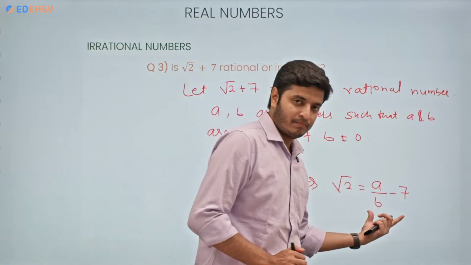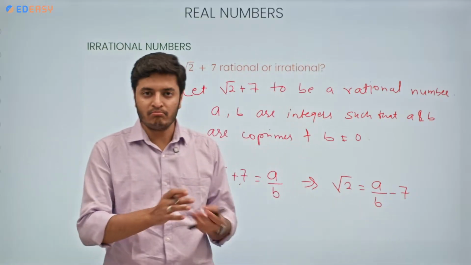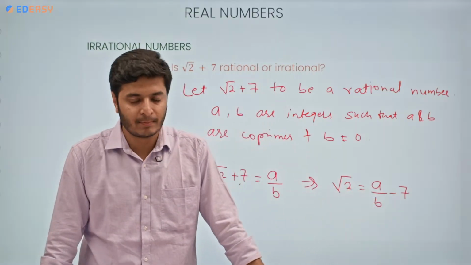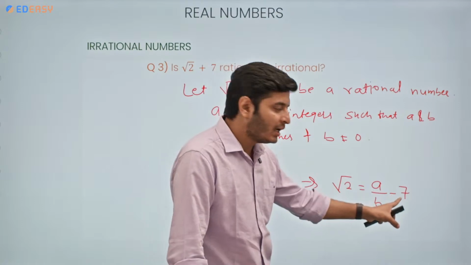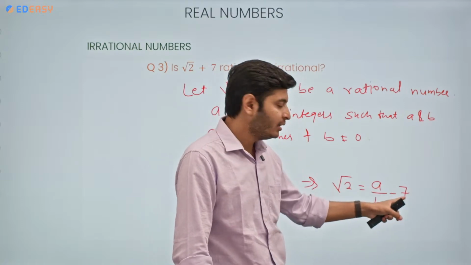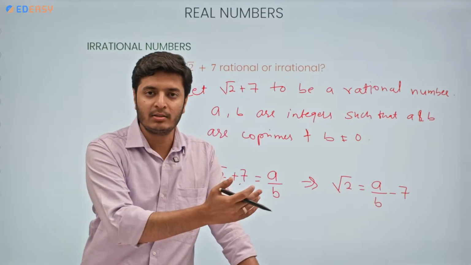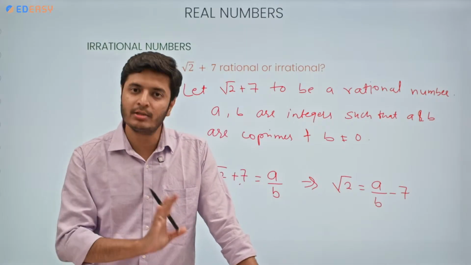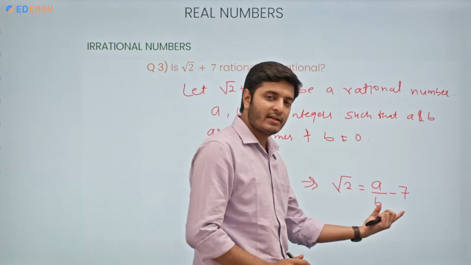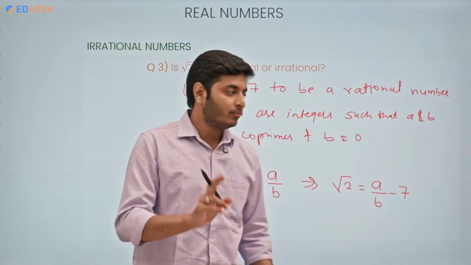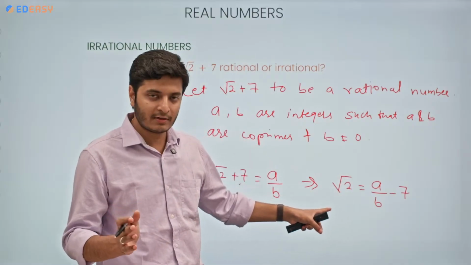The equation will become something like this. This is closed under any operation. Here the operation is minus, the subtraction. Both values are rational numbers, a by b and 7. A rational number when subtracted by a rational number is gonna give us a rational number itself. This is a rational number. Is root 2 a rational number? No, it is not. So this is contradicting our statement.